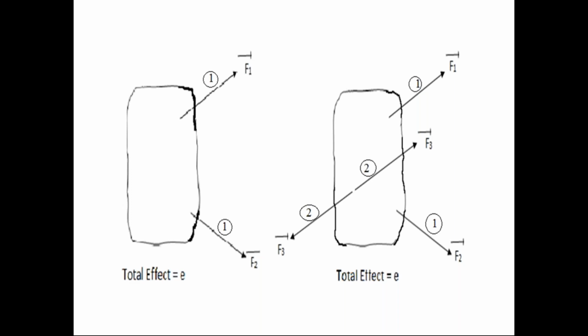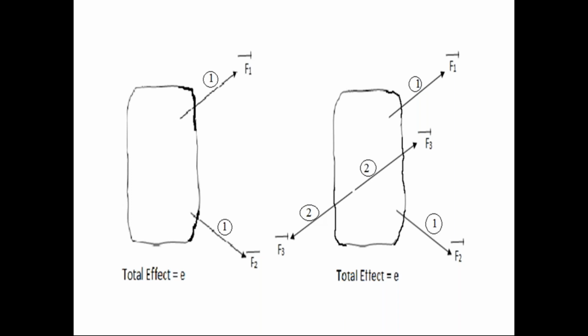In condition 2, we apply the first force system and also the second force system on the rigid body. Then we remove the second force system from the rigid body. Even though the second force system is removed, the body has the same total effect. No change in the total effect, because the second force system is in equilibrium condition.